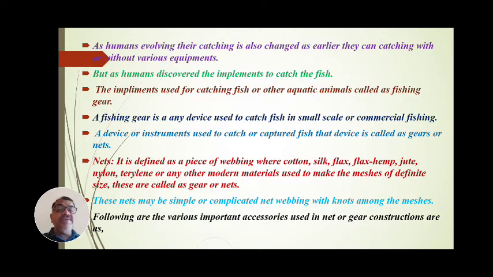These nets may be simple or complicated. The net webbing has knots among the meshes. These nets are manufactured with the help of simple knots or complicated knots, or by simple weaving or complicated weaving.